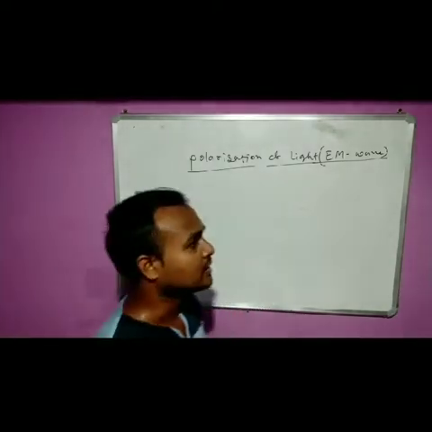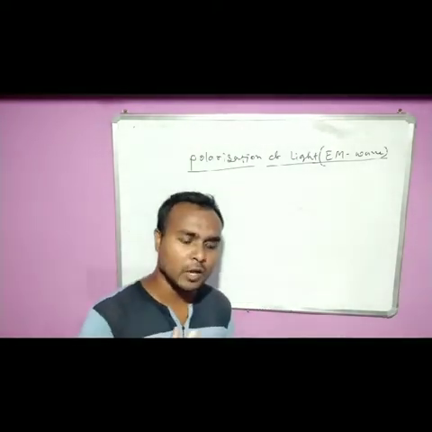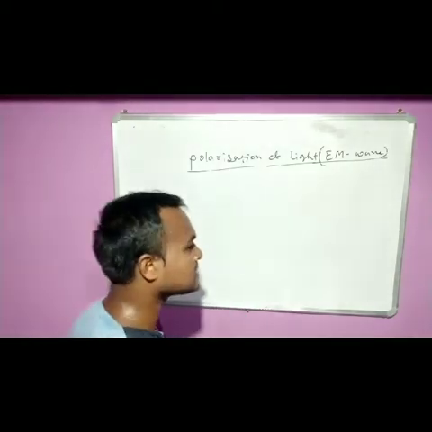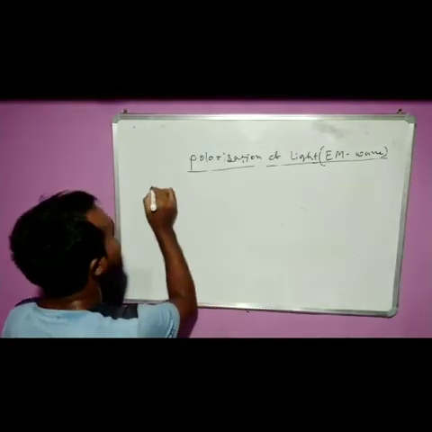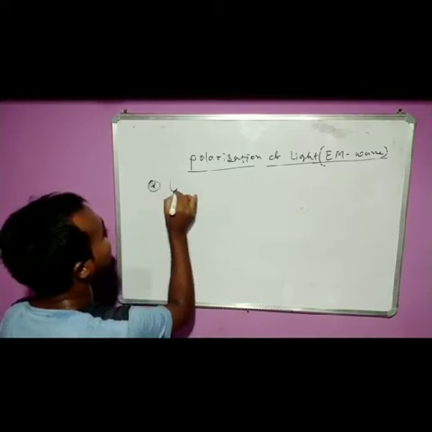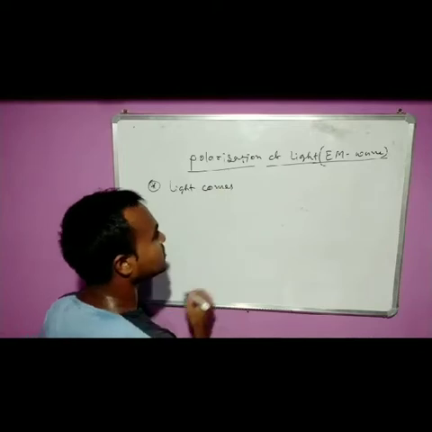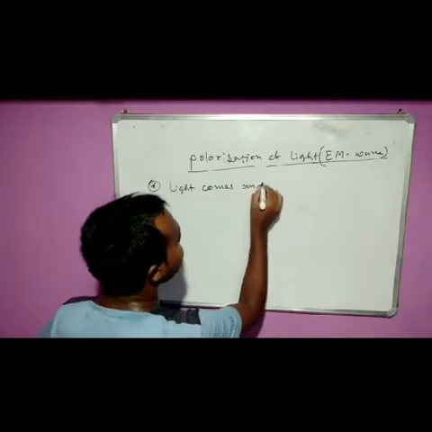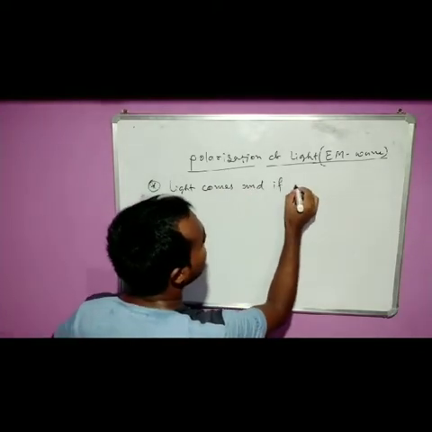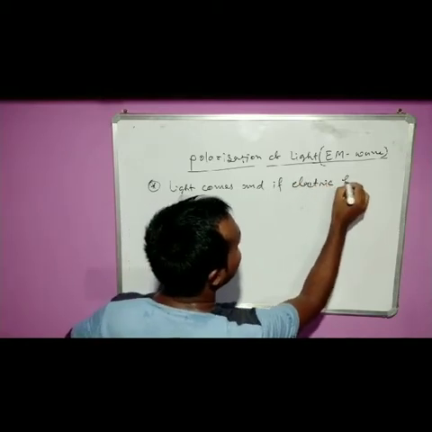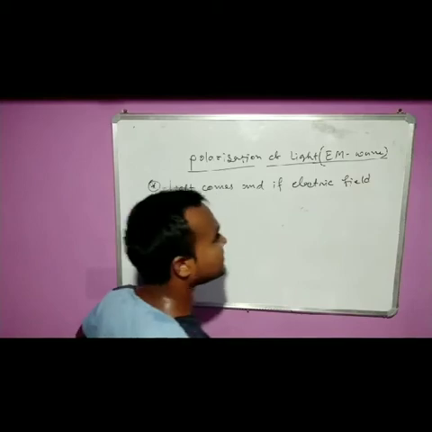Now see, first we have to note that ordinary light is unpolarized light. I can define it like this: light comes, and if the electric field is not confined in a particular direction, then it is called unpolarized light. Why am I saying electric field?